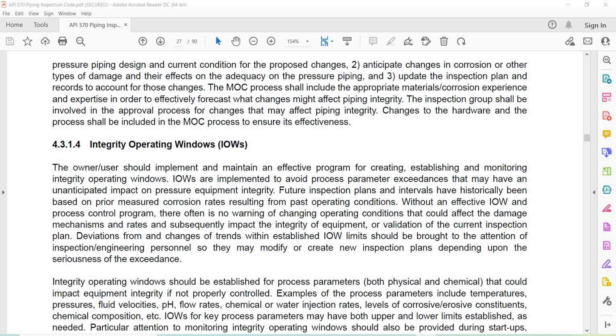2. Anticipate change in corrosion or other types of damage and their effects on the adequacy of the pressure piping. And 3. Update the inspection plan and records to account for those changes. The MOC process shall include the appropriate materials, corrosion experience, and expertise in order to effectively forecast what changes might affect piping integrity. The inspection group shall be involved in the approval process for changes that may affect piping integrity. Changes to the hardware and the process should be included in the MOC process to ensure its effectiveness.